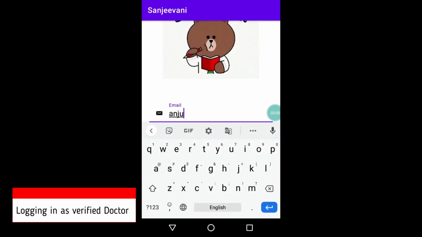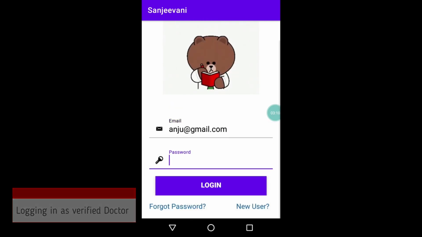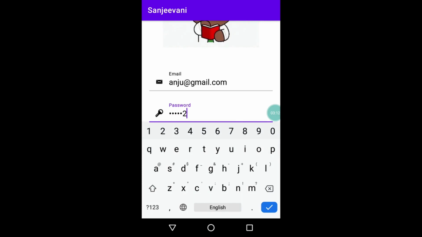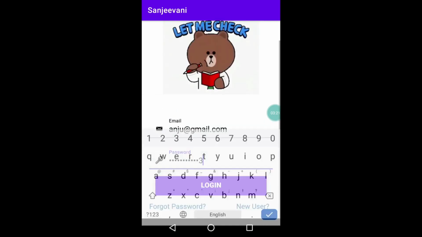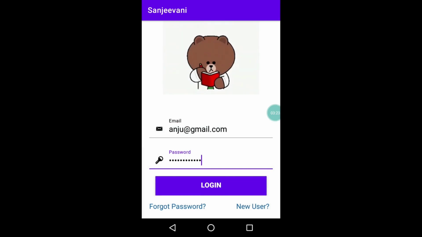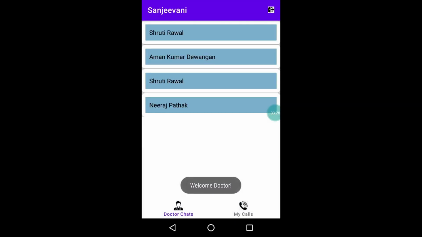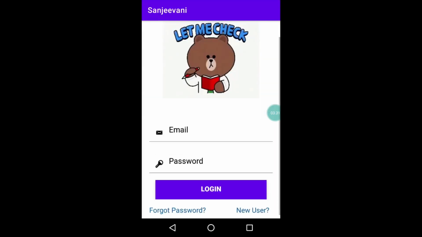However, let's say I tried to log in by the name of Anju Raval, who has already been recognized as a doctor by the system. Once I enter the credentials and hit login here, this doctor will be logged in. So this is basically how the system works. Now let's quickly log in again as a patient and see how it goes.